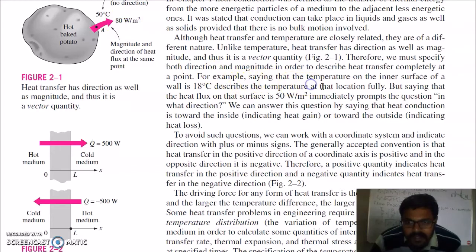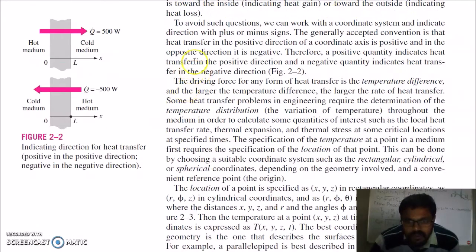For example, saying that the temperature on the inner surface of wall is 80 degree describes the temperature at the location fully. But saying that the heat flux on that surface is 50 watt per meter square immediately raises the question in what direction. We can answer this question by saying that the heat conduction is toward the inside or toward the outside. To avoid such questions, we can work with the coordinate system and indicate direction with plus or minus sign. The generally accepted convention is that heat transfer in the positive direction of a coordinate axis is positive, and in the opposite direction it is negative.